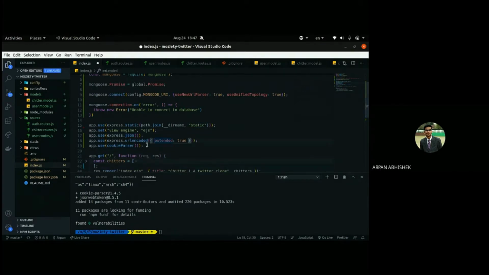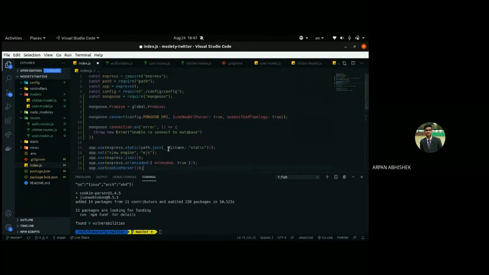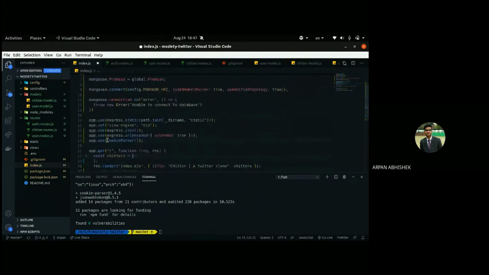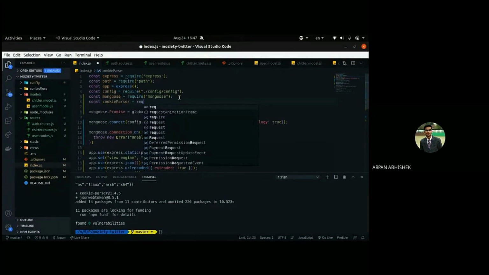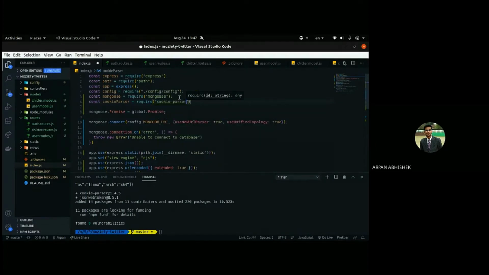So yeah, and this one, cookie parser, as I said, we have to include it first. This one is to parse the cookies to work with them. Okay. We'll have to import const cookieParser equals require, like we have been doing, require and the package name cookie parser.